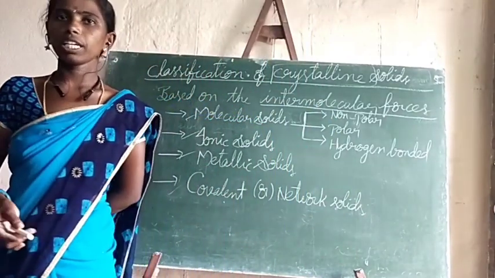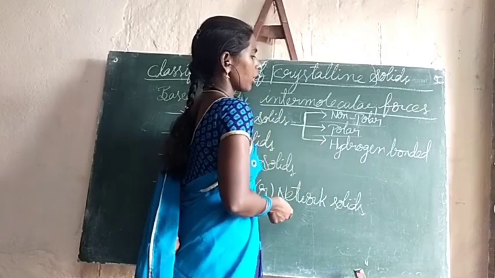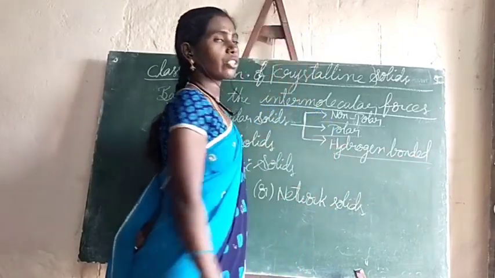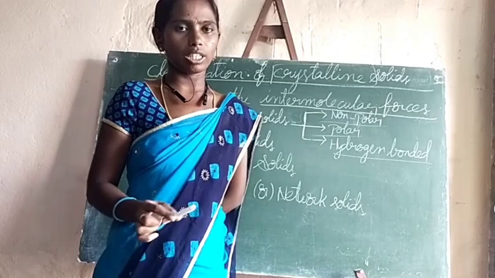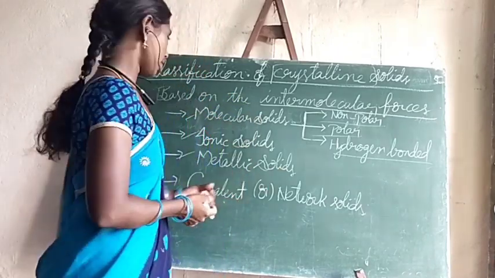This is just a brief classification. Now let me explain them one by one.